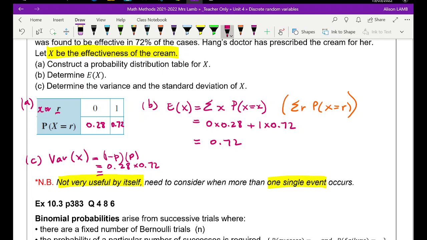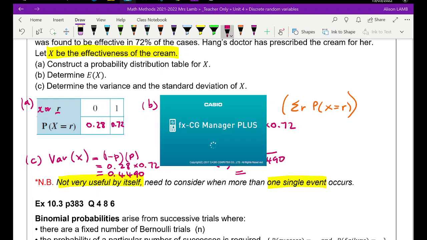So it's just a matter of grabbing the calculator out. That comes to 0.4490. So our standard deviation of X will be the square root of that, which I haven't actually calculated before, so sorry about that. We can go to our calculator now at 0.449. So that should be nice and simple.